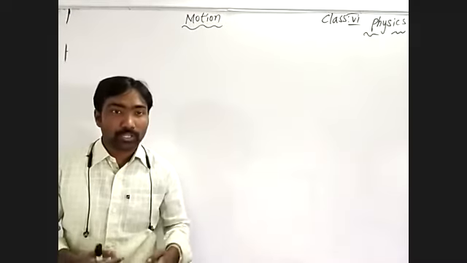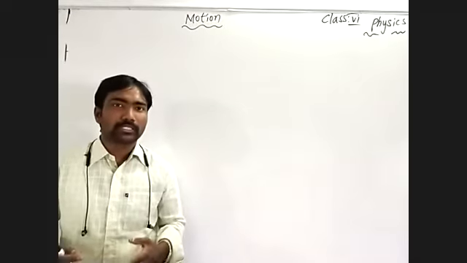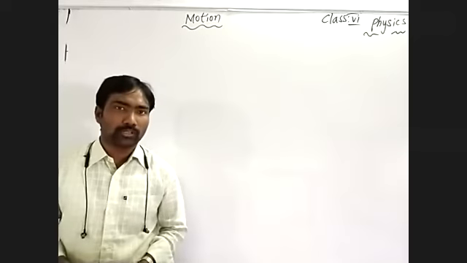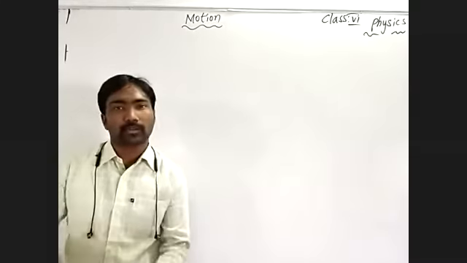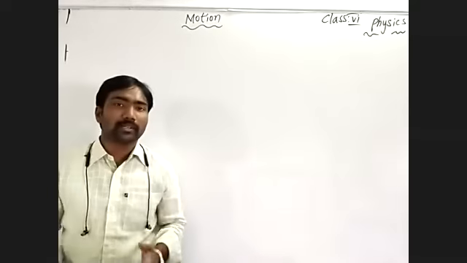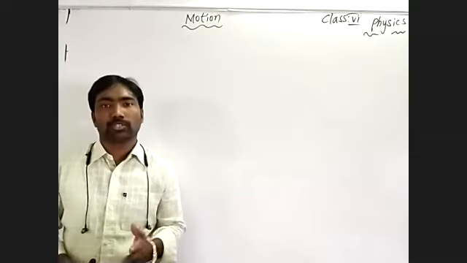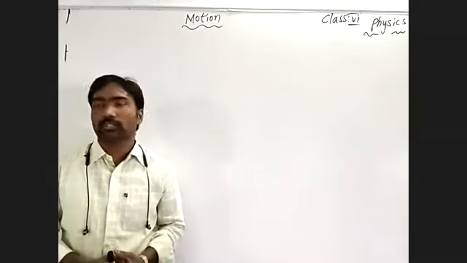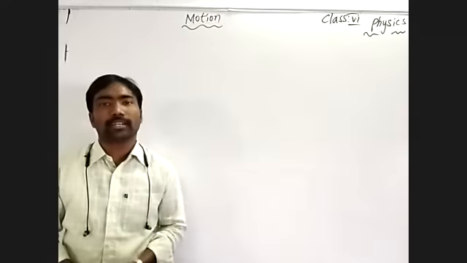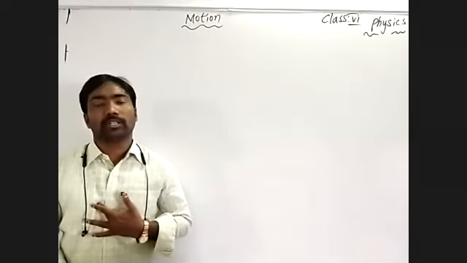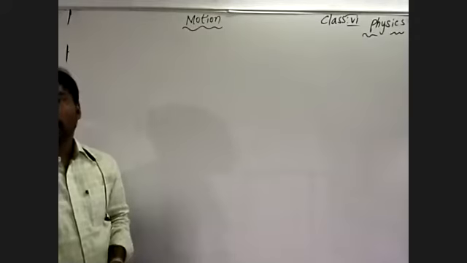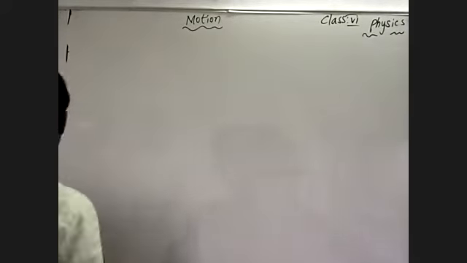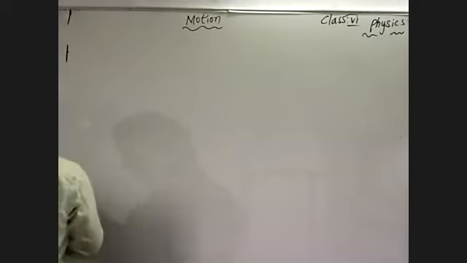where we observe the body which is traveling by a particular motion. Based on that particular motion, we classify that body as moving with translatory motion, either rectilinear motion or curvilinear motion, or otherwise rotatory motion, or circular motion. So today we are going to talk about another type of motion. It is nothing but periodic motion.